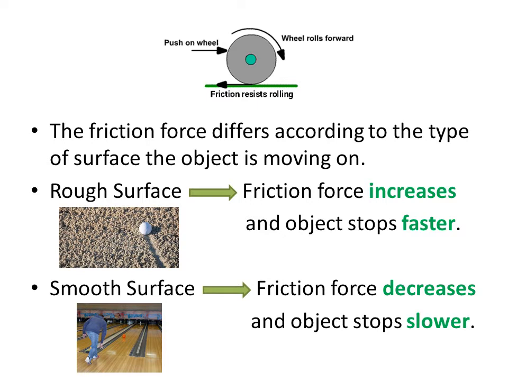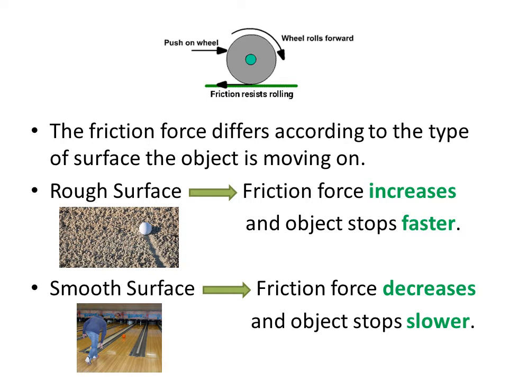So if we ask why does this happen, why will it stop faster on the sandy floor? This is because the friction force on the rough floor is higher than the friction force on the smooth floor, and that's why the ball stops on the rough floor faster than on the smooth one.